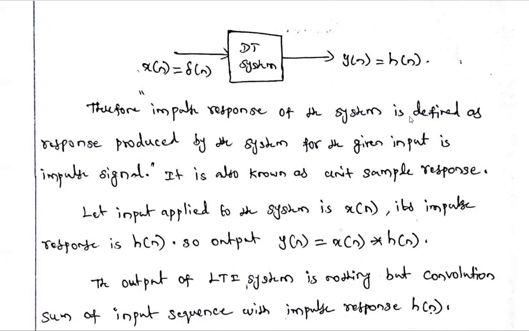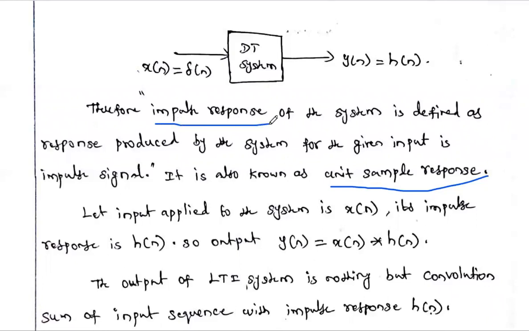So the impulse response of the system is defined as the response produced by the system when the given input is an impulse signal. This impulse response is otherwise called the unit sample response. The other name of the impulse response in a discrete time system is unit sample response. Sometimes the question may ask to define the unit sample response, so it is the impulse response only.